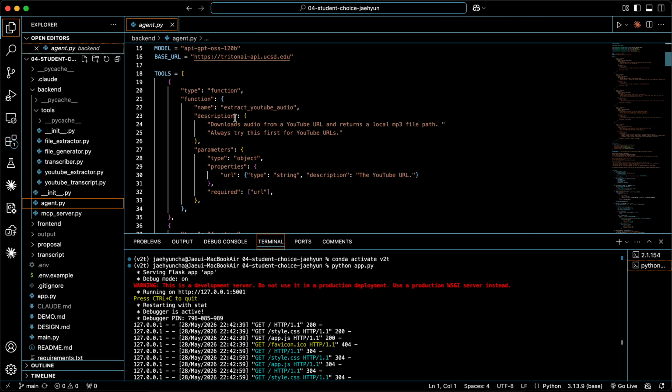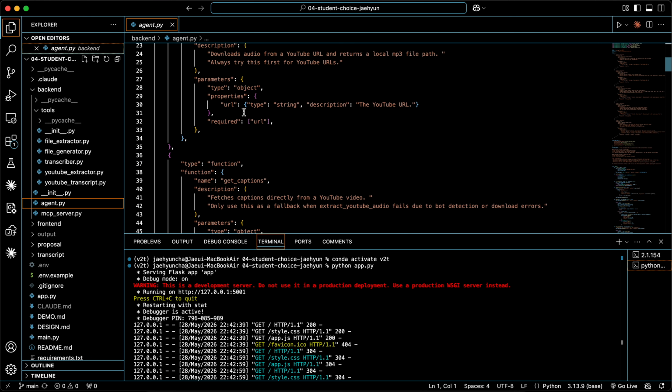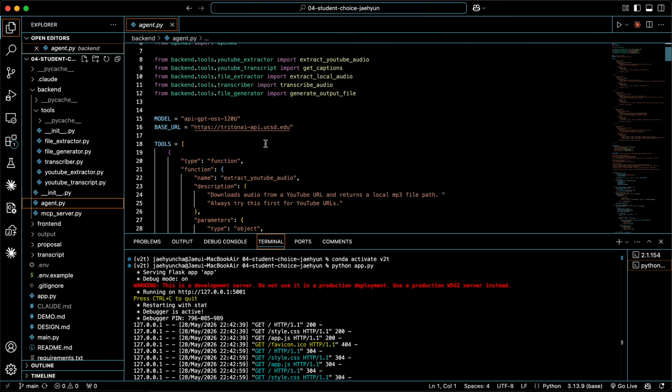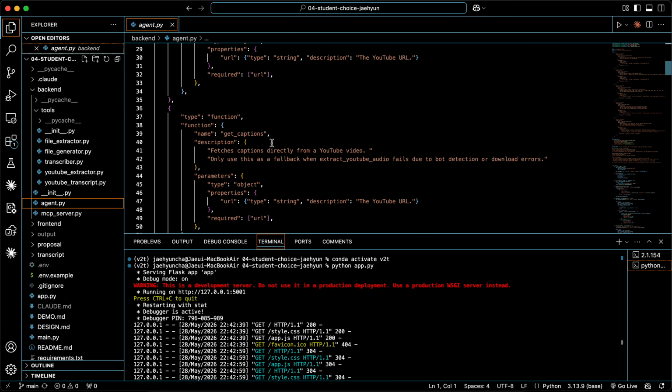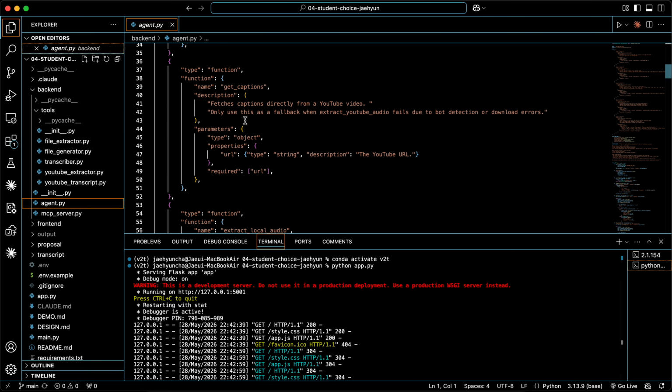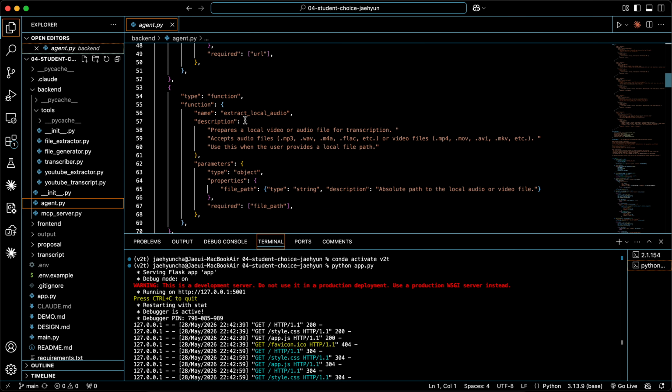The first tool is called Extract YouTube Audio, where it downloads the audio from the YouTube URL and it returns the local MP3 file. The next tool is the fallback tool for the Extract YouTube Audio tool. It's called Get Captions. Basically what it does is fetch captions directly from the YouTube video using the YouTube Transcript API.